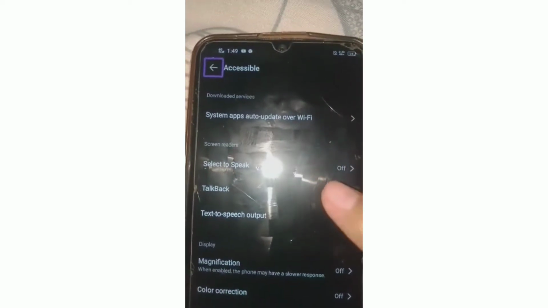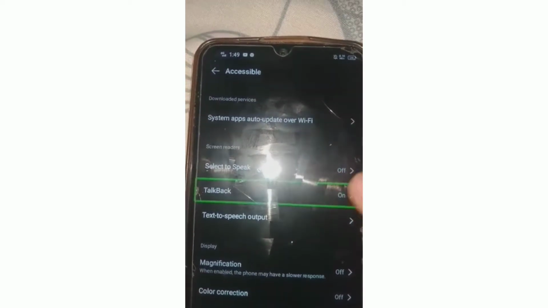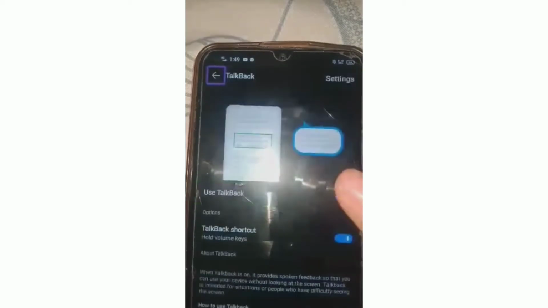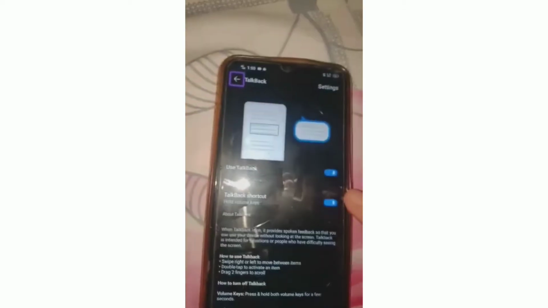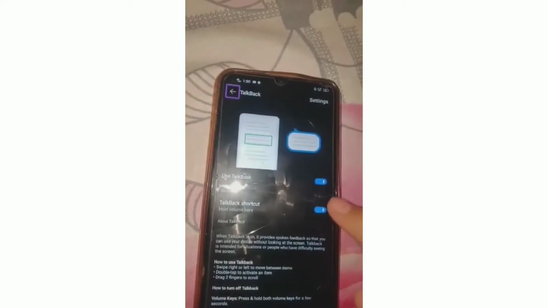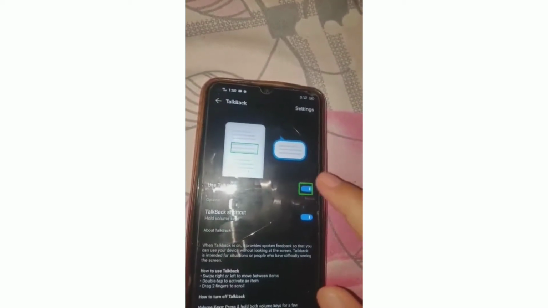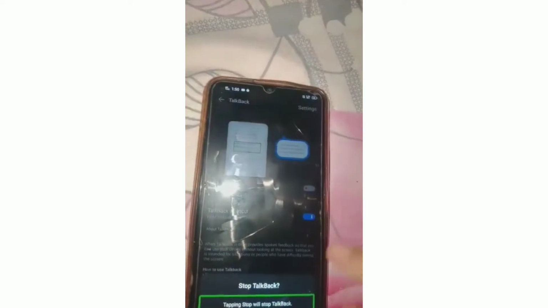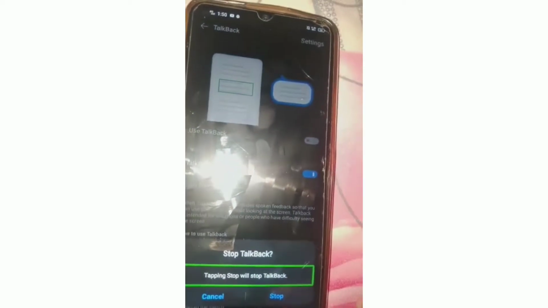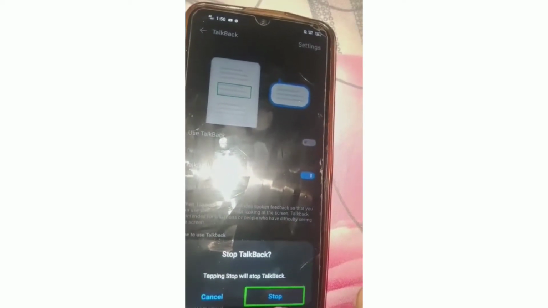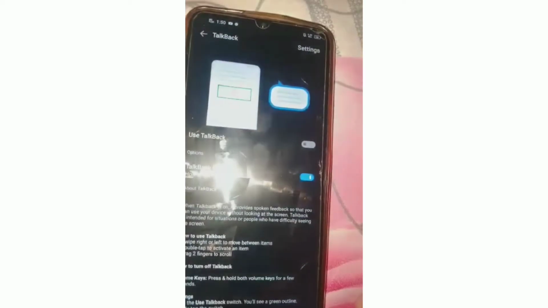Double tap to activate. TalkBack, on, in list. TalkBack. Navigate up, button, out of list. Double tap. On. Off. Use TalkBack, in list. Stop TalkBack. Tapping. Stop, button. TalkBack off.